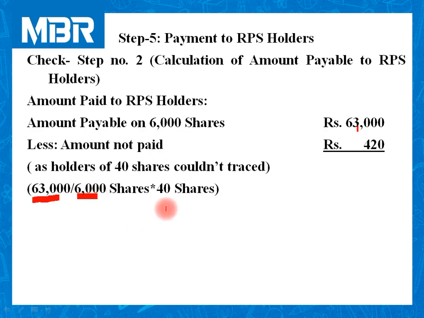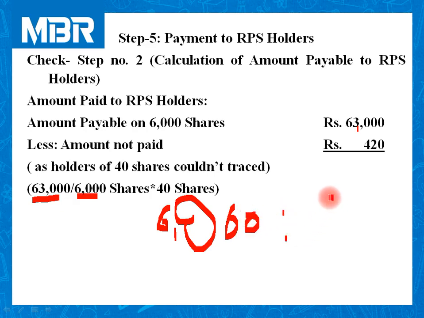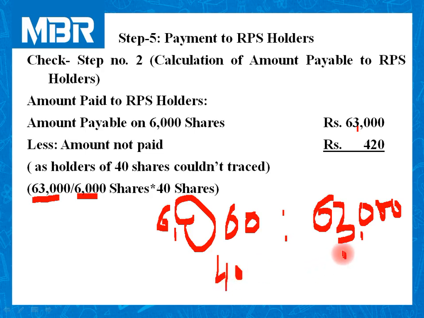So it is simply cross multiplication. When the number of shares is 6,000, the amount payable to them comes to 63,000. So when 40 shares are there, the amount payable to them is the question mark. So it is a cross multiplication: 63,000 multiplied by 40 divided by 6,000.